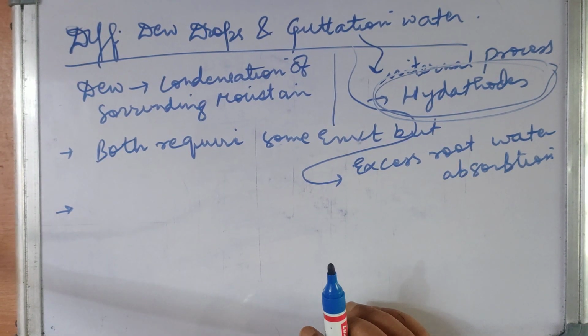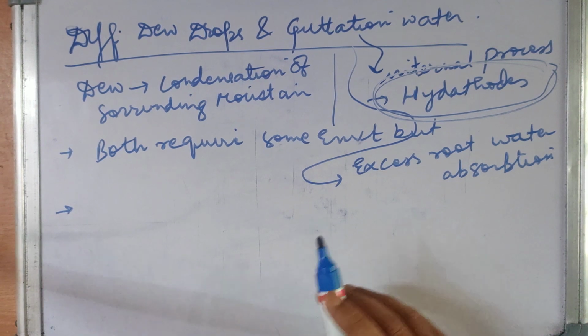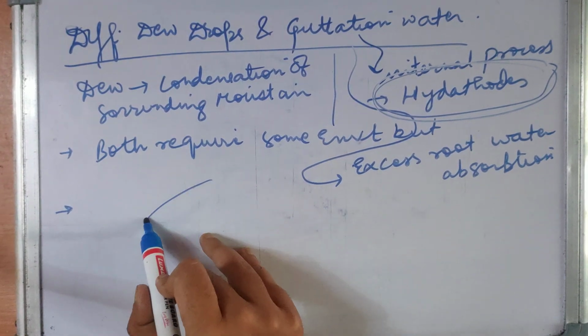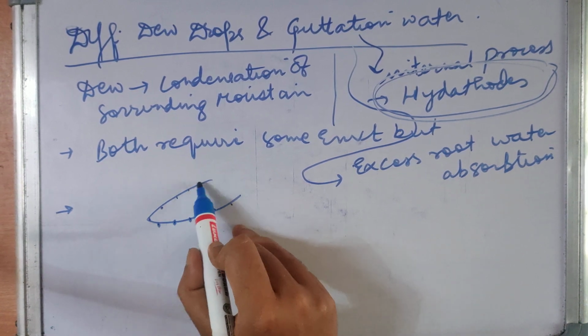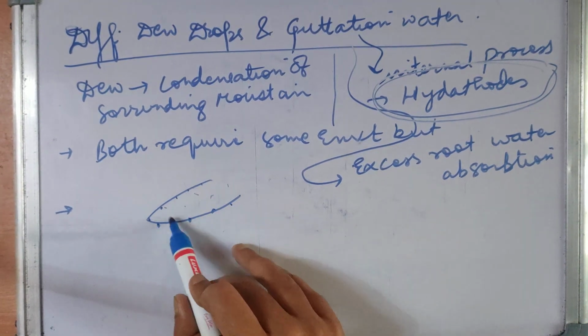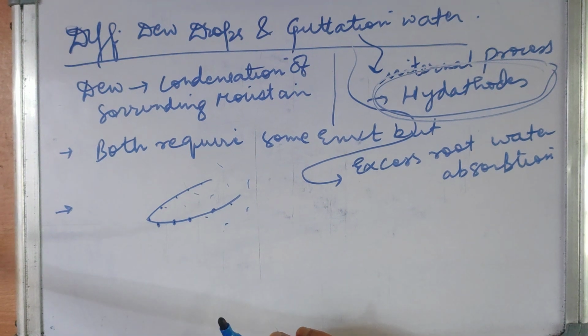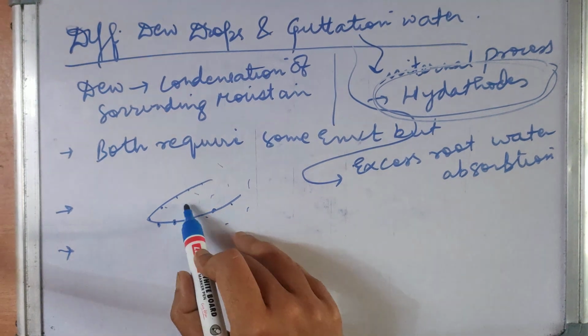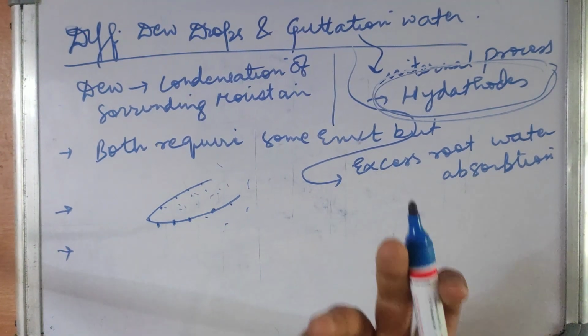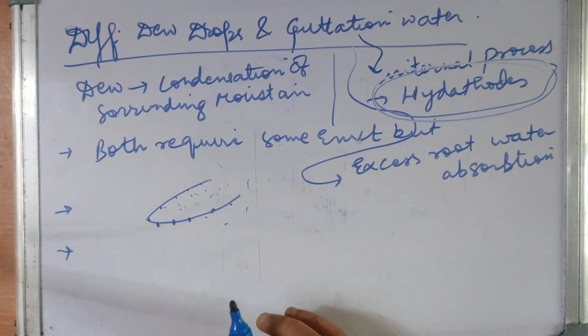But in dew drops, water droplets are found all over the leaf surface. Suppose this is a leaf. Guttation water can be seen at the margins and tips of leaves, but dewdrops can be found anywhere on the leaf. Suppose you wake up in the morning and find water on some leaves. How will you differentiate whether it is guttation or dewdrops?